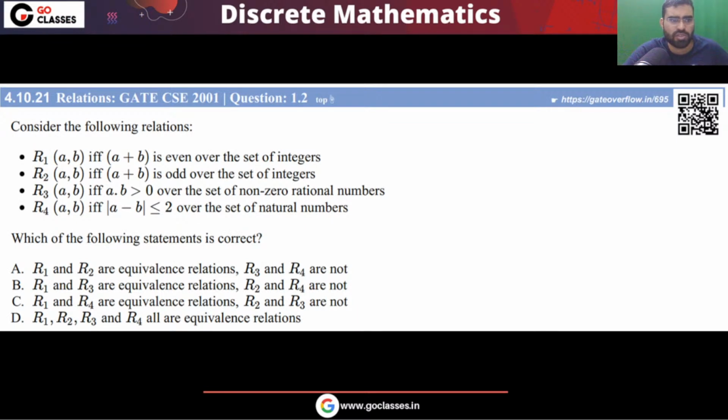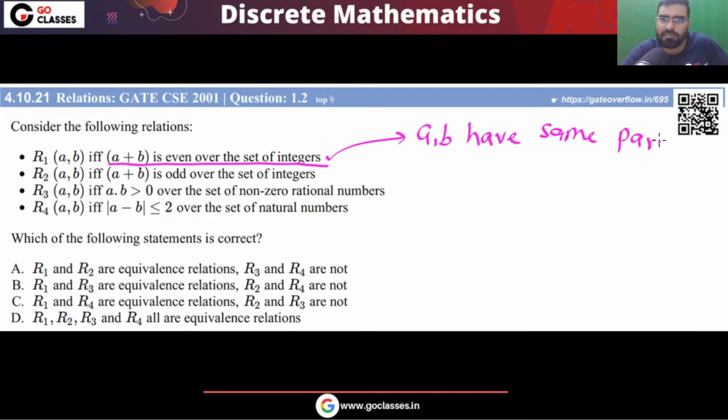Now let's solve this question. You can immediately see that A is related to B if and only if A plus B is even. So here you are talking about sameness, right? Basically in this R1 you are saying that A comma B have the same parity.